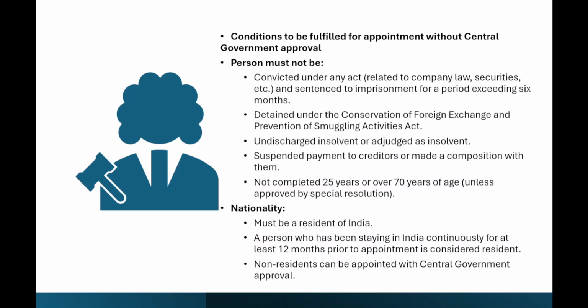If the imprisonment is below 6 months, then he can be appointed. But if it exceeds 6 months, then he or she cannot be appointed.